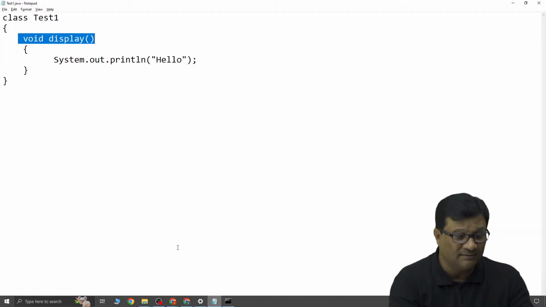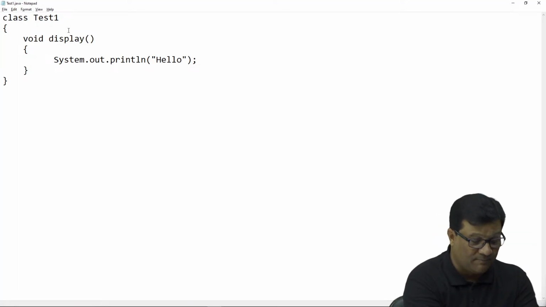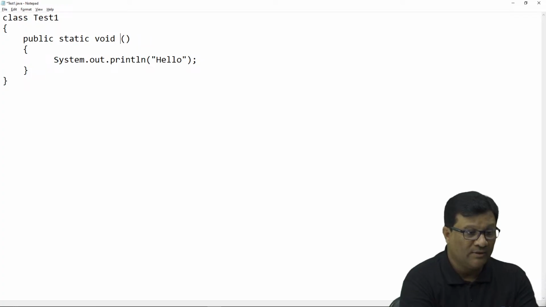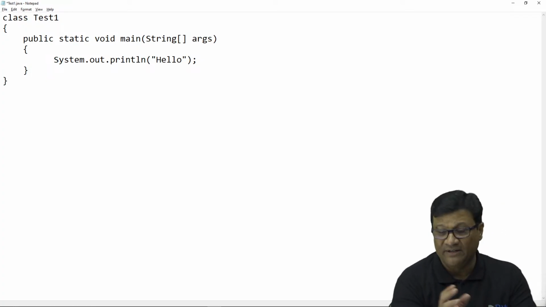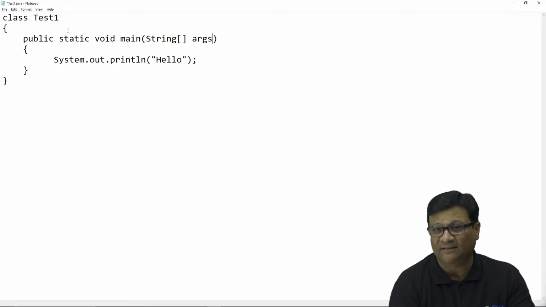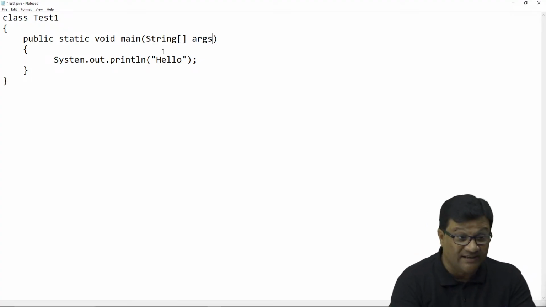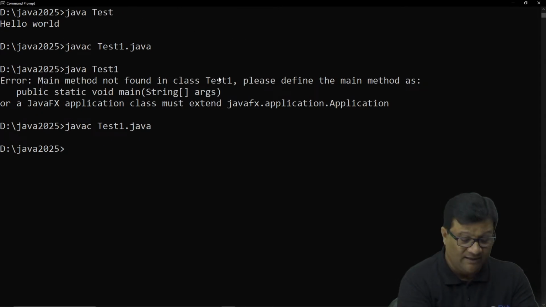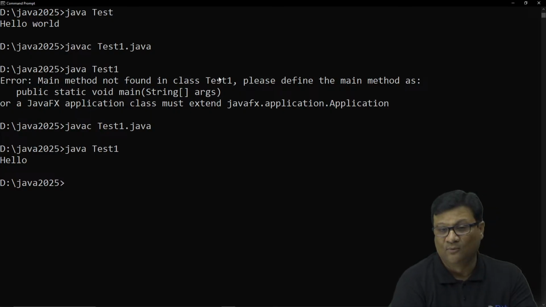So now let me write the main method. This one is public static void main. Let me use main(String[] args). We discussed three different ways to write the main method. The first one we already discussed. The second is String, then brackets, then space and then args. Now let me save this program and compile it again. There is no compile time error, and when I run this program, I'll get hello.